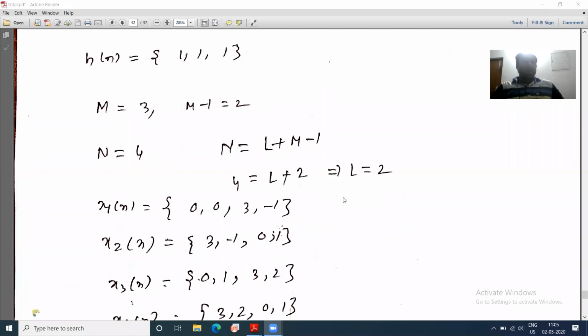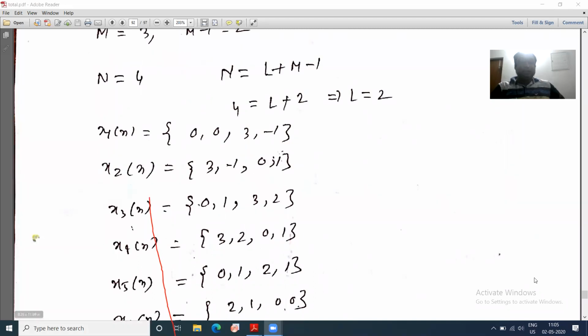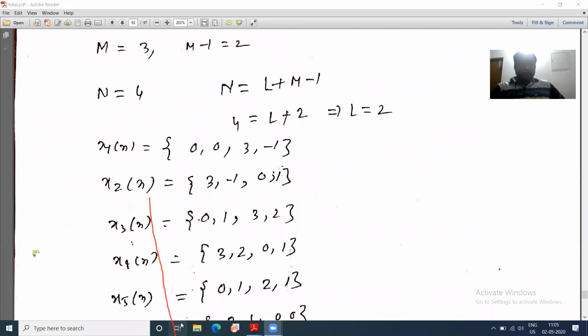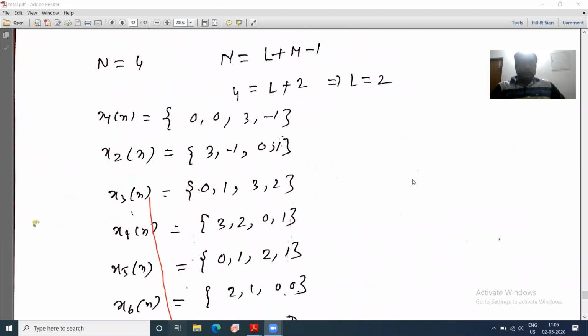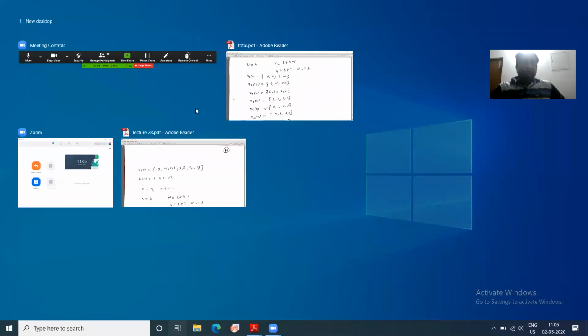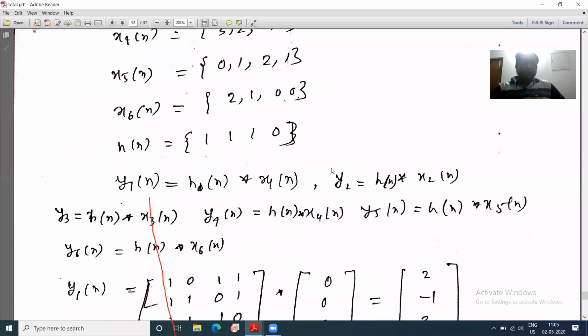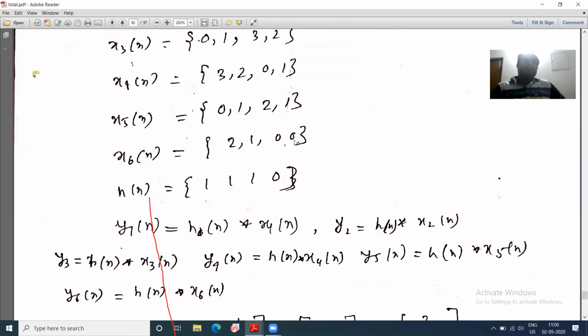Now L equal to 2 means you have to take two data, right? You have to take two data from your data set. Okay. Now if I take two data from your data set, then what happened?